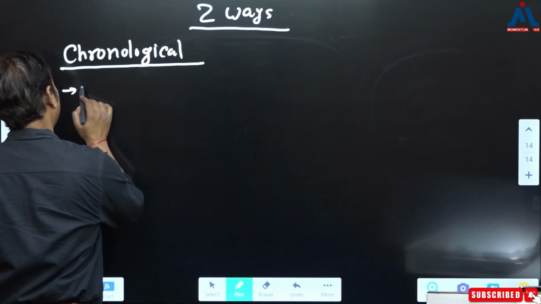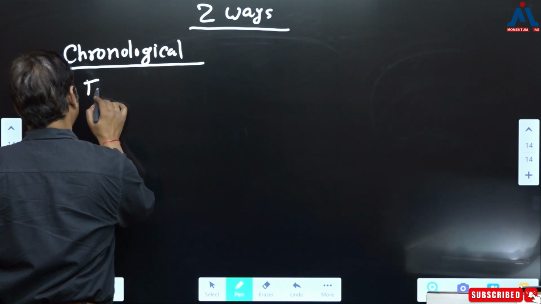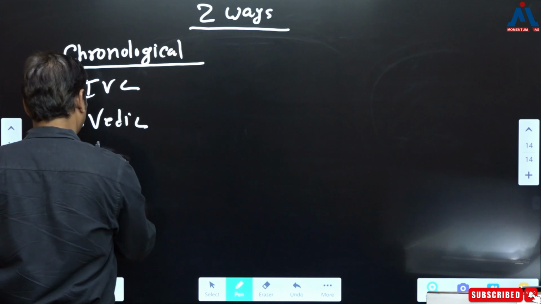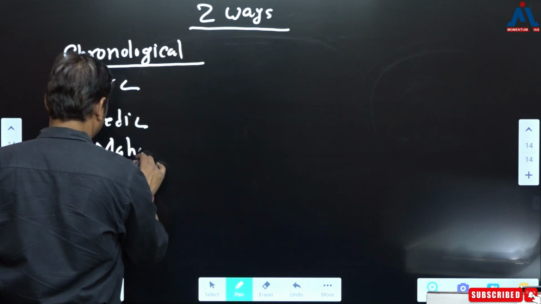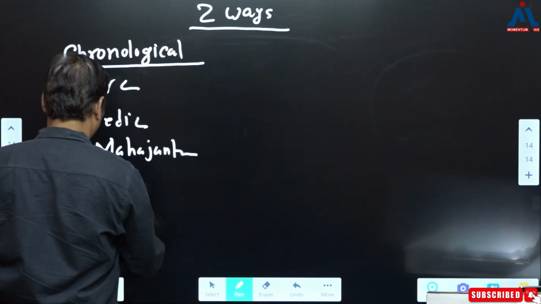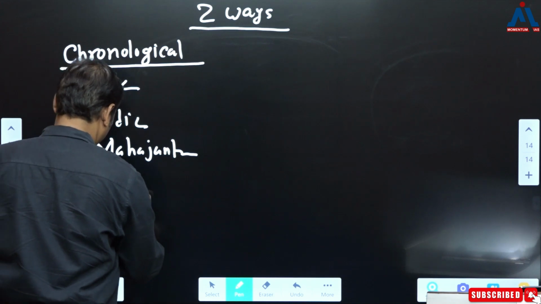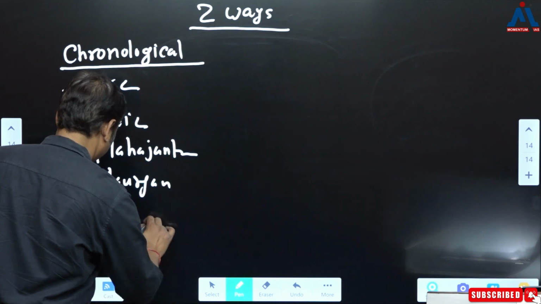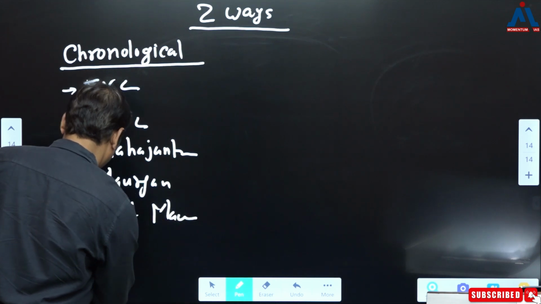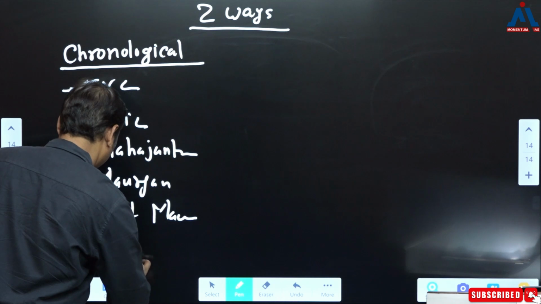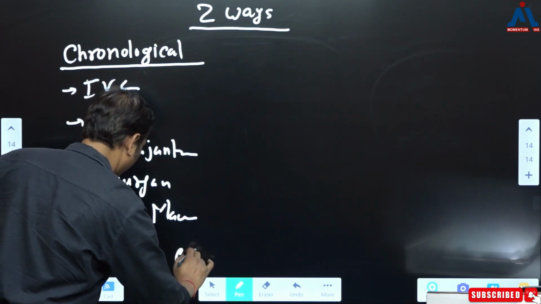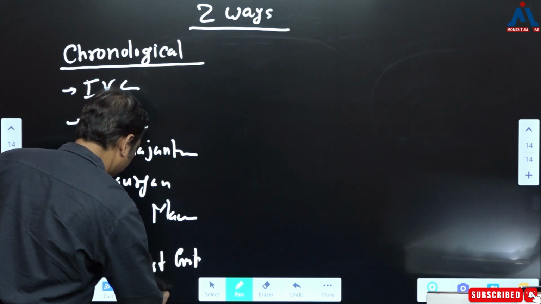Simply you pick IVC as one topic, followed by Vedic, followed by Mahajanpada, followed by Mauryan, followed by post-Mauryan, and then further the Gupta period, further post-Gupta period, and even further I can say the early medieval India.